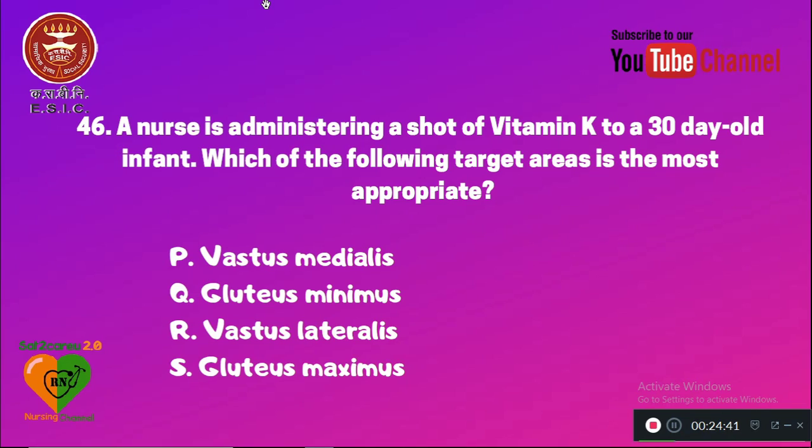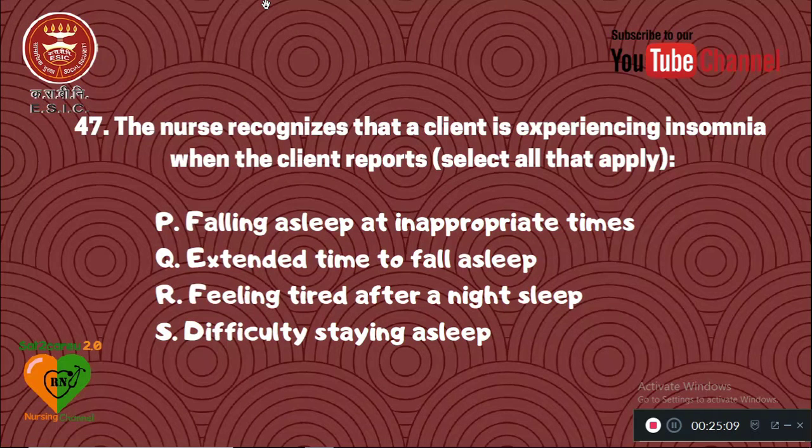46. A nurse is administering a shot of vitamin K to a 30-day-old infant. Which of the following target areas is the most appropriate for administering this injection? P is vastus medialis, Q gluteus minimus, or vastus lateralis. S is gluteus maximus. The right answer will be vastus lateralis, where we can give the vitamin K injection for a 30-day-old infant.